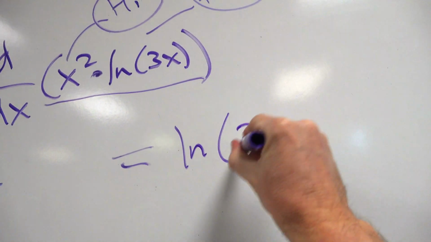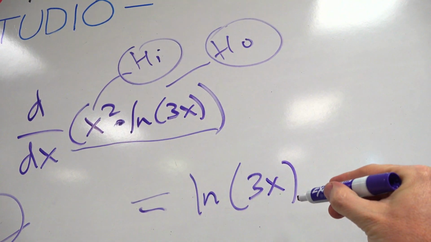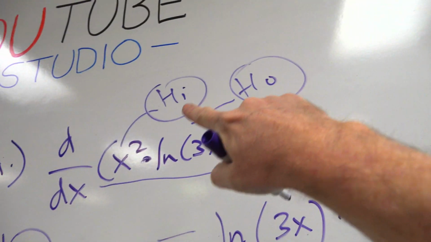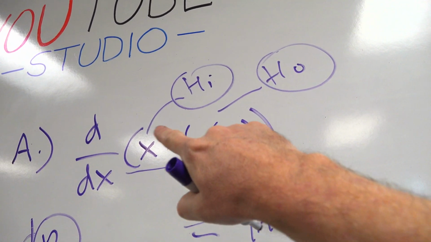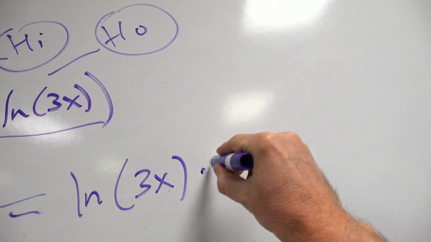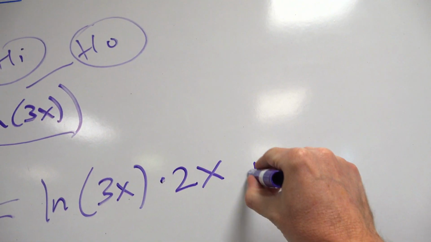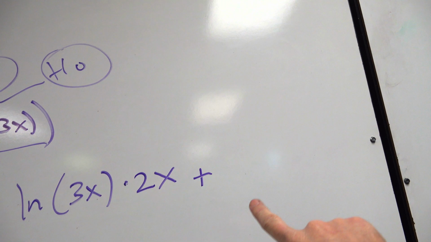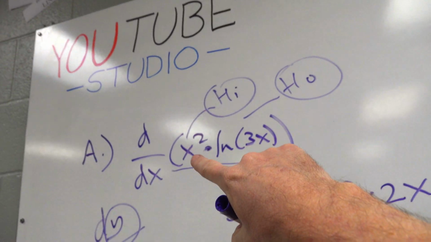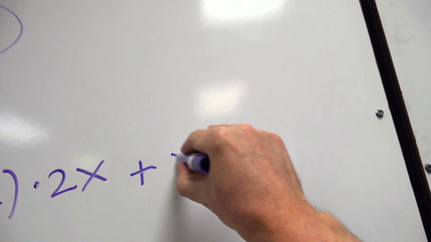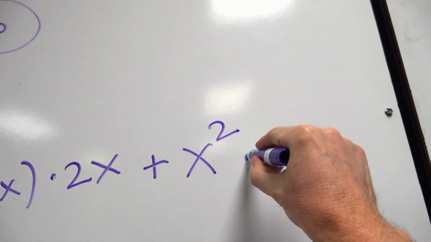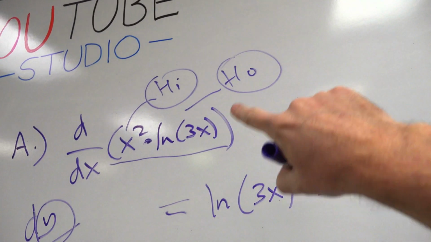So the ho term is going to be natural log of 3x, stays the same, times d hi. The derivative of hi is 2x to the first, just like the last test. All right, then plus, and then we do hi-de-ho. Hi term stays the same, x squared, times derivative of the ho term.